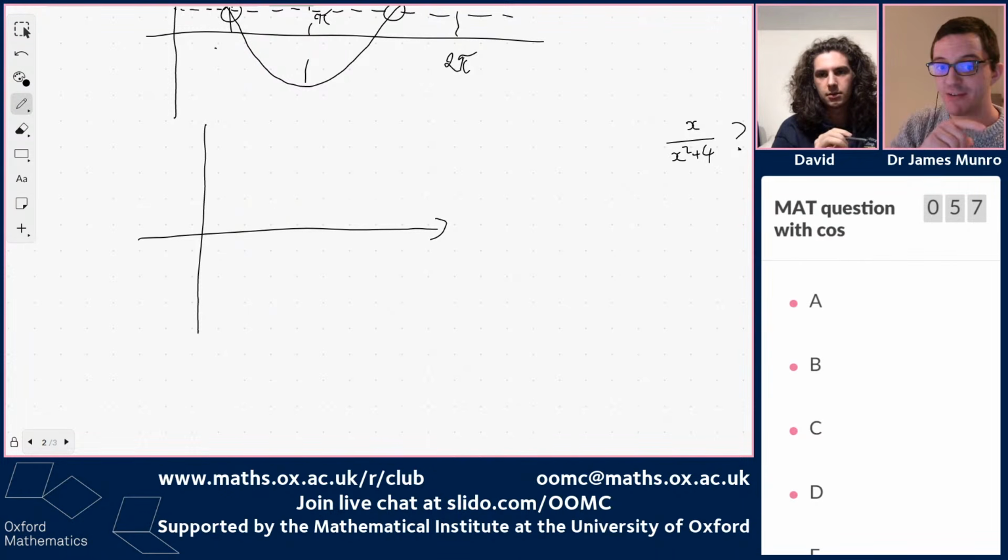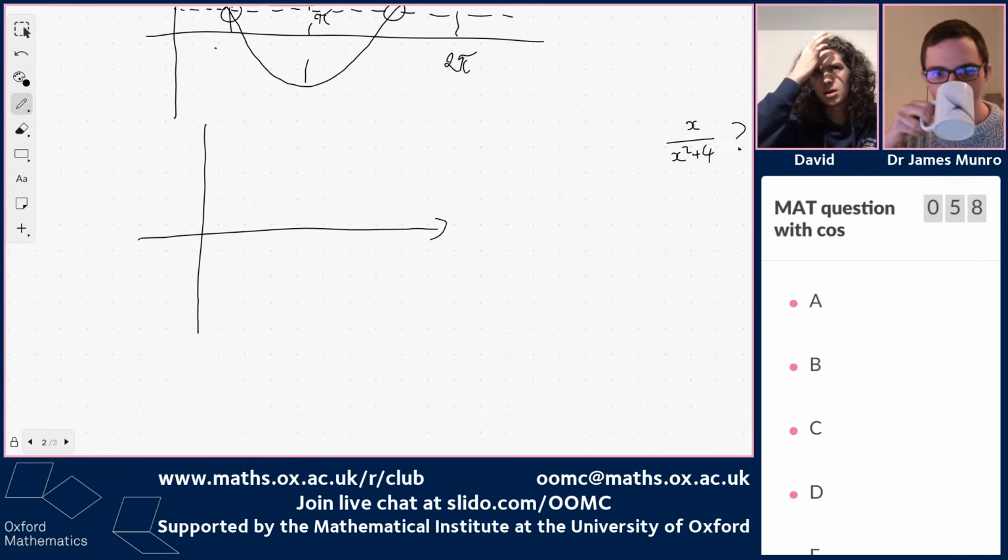So it's 0 when x is 0, and very small when x is very large. Somewhere in between it does something. I think that's enough to get an idea of the shape of it. So the question is, what is the maximum of it?